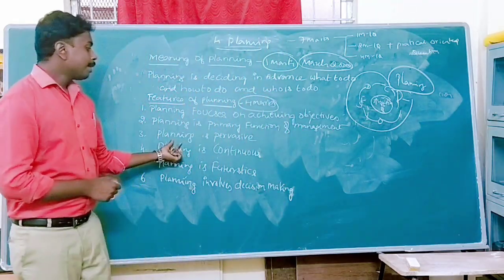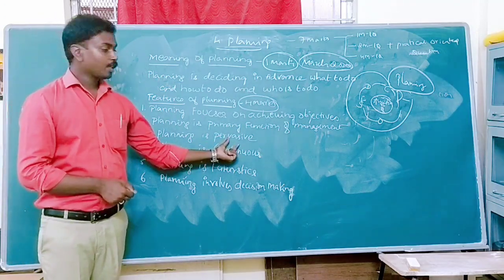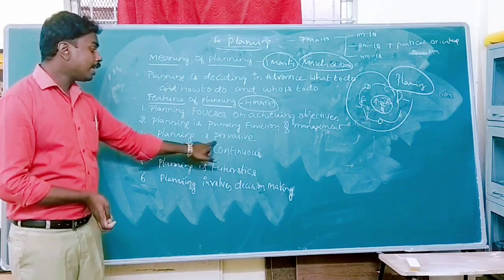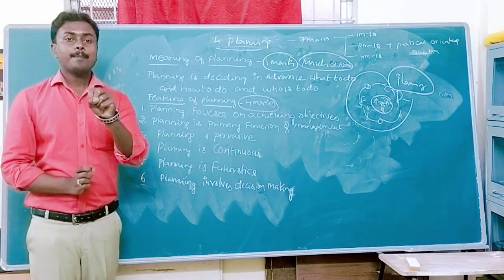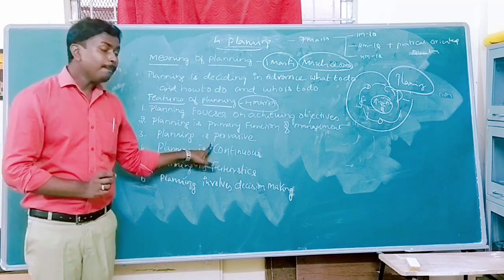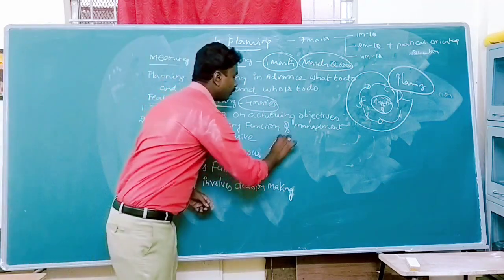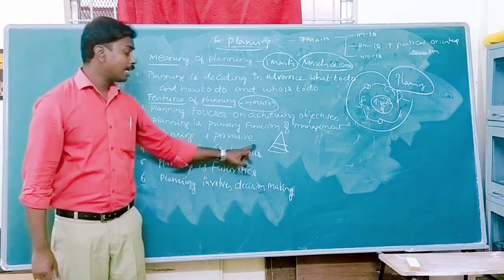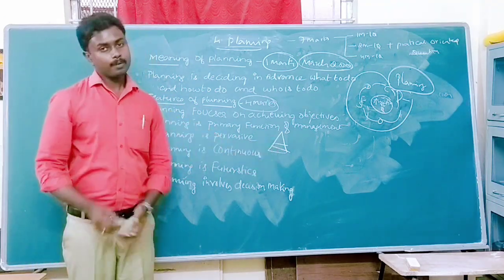Next we have planning is pervasive. I have already explained pervasive in the first chapter. Planning is pervasive means planning is applicable to all types of organizations, all departments of the organization, as well as all levels of management.